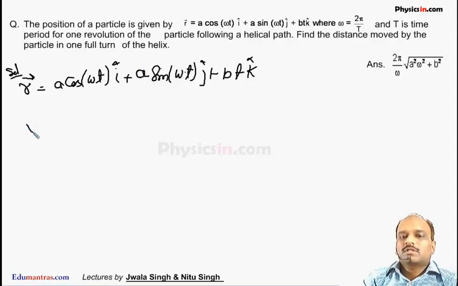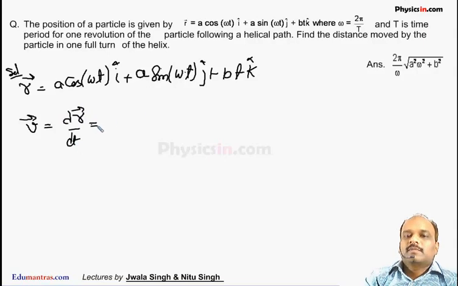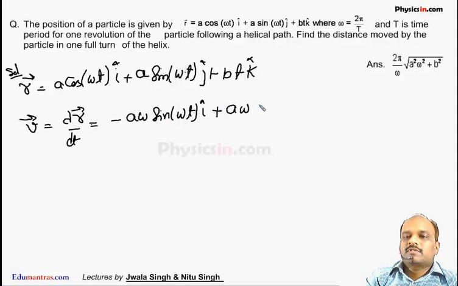Now we know the velocity of the particle can be written as dr by dt. So dr by dt comes out to be minus a omega sin omega t i cap, because the differentiation of cos omega t is minus omega sin omega t, plus a omega cos omega t j cap, since the differentiation of sin is cos. The third term, b t k cap, comes out to be b k cap. So this is the velocity of the particle.